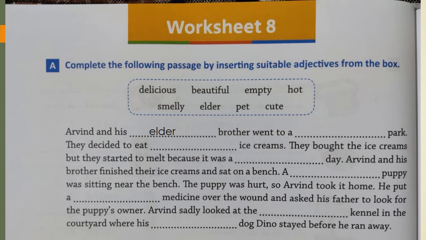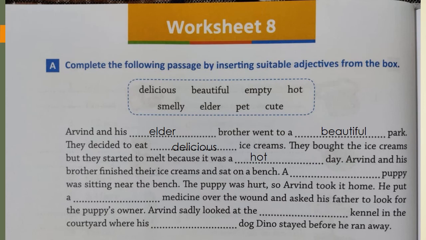Now what do you think? Which adjective will come here? Beautiful, right? So let's write beautiful park. They decided to eat dash ice cream. Which adjective can you write for ice cream? Delicious, isn't it? So let's write delicious ice creams. They bought the ice creams, but they started to melt because it was a dash day. Now, when does the ice cream melt very fast? On a hot day, right? So let's find the word hot and write it here.